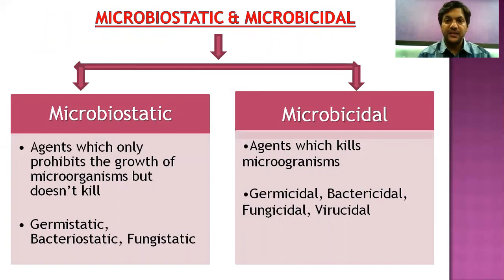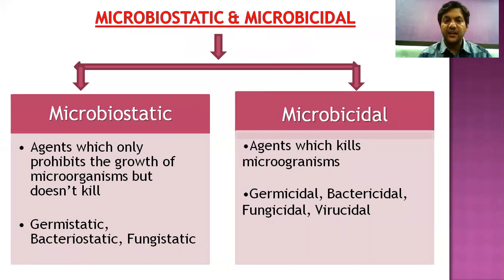Microbistatic and microbicidal. Microbiostatic agents only prohibit the growth of a microorganism, but do not kill it. Whereas microbicidal agents are meant to kill the microorganism. Microbiostatic can also be termed germistatic, bacteriostatic, fungistatic.